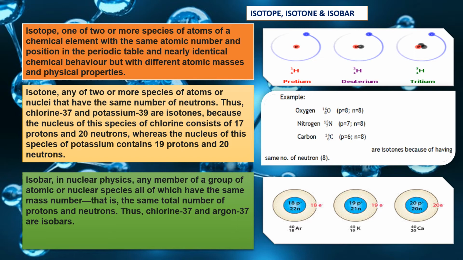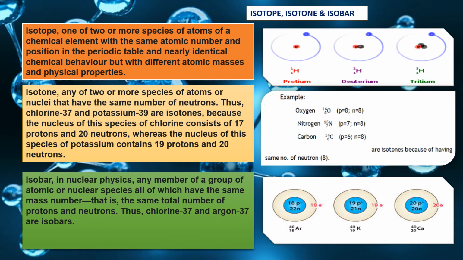See the diagram. Here, three isotopes of hydrogen have been shown. 1H1 hydrogen is called protium, one isotope. 2H1 is called deuterium and 3H1 is called tritium. This 2H1 isotope of hydrogen is generally used in the case of heavy water. Heavy water formula is capital D2O and normal water formula is H2O. So generally it has been seen that in the case of heavy water, these 2H1 isotopes are used.